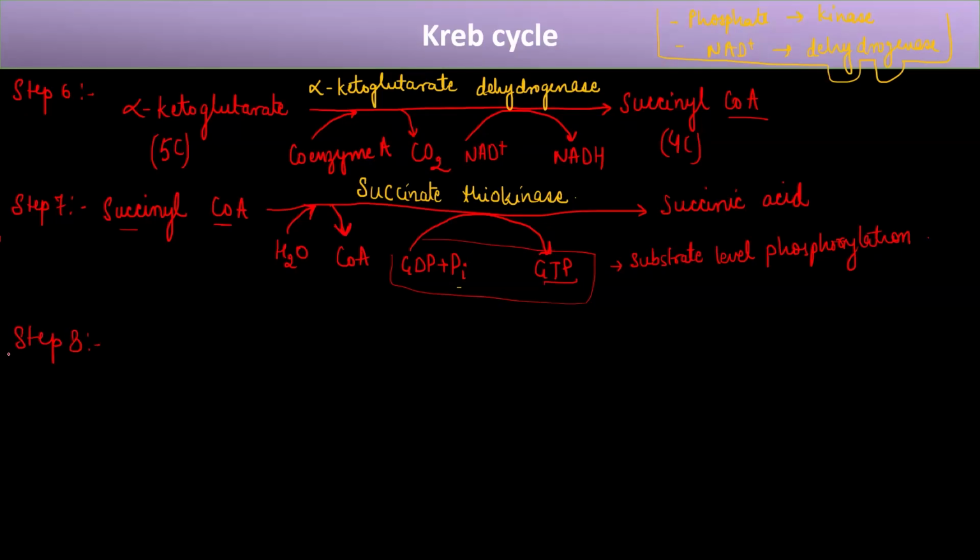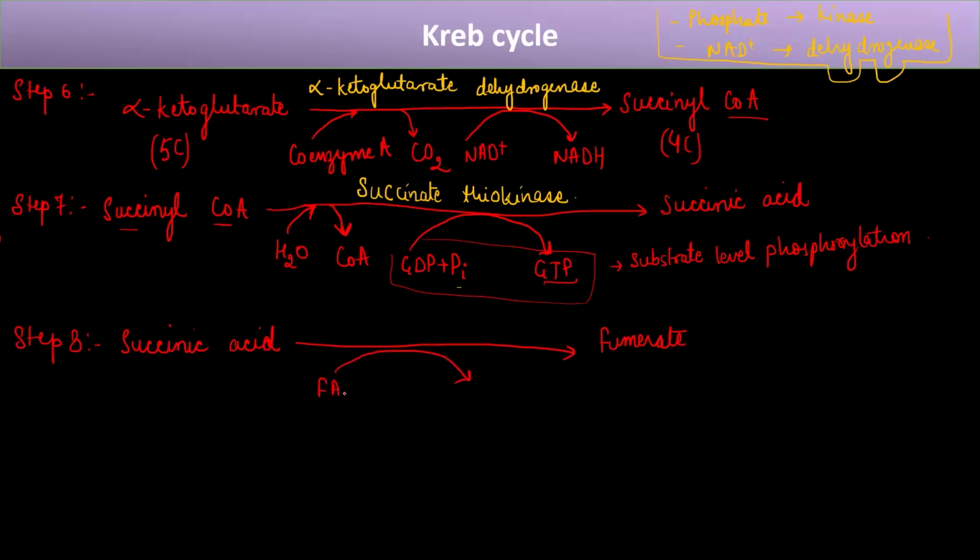In step 8, the succinic acid that is formed gets converted into another compound known as fumarate. And it utilizes FAD.